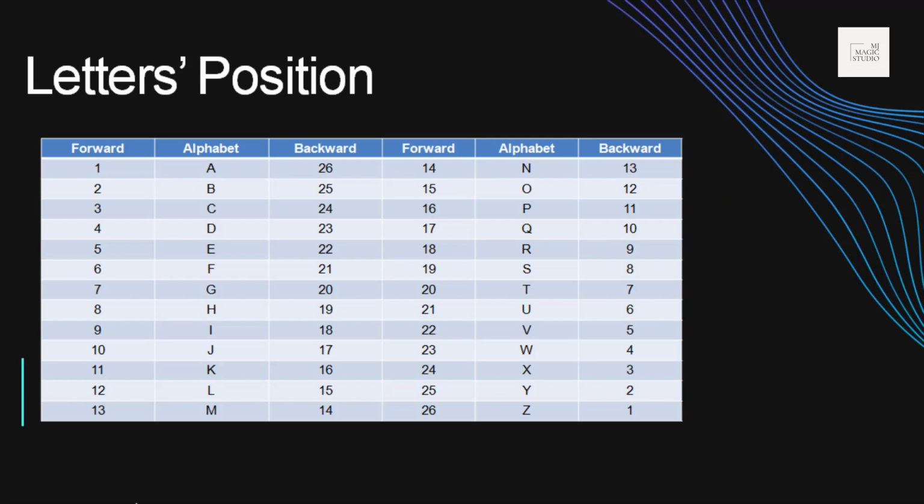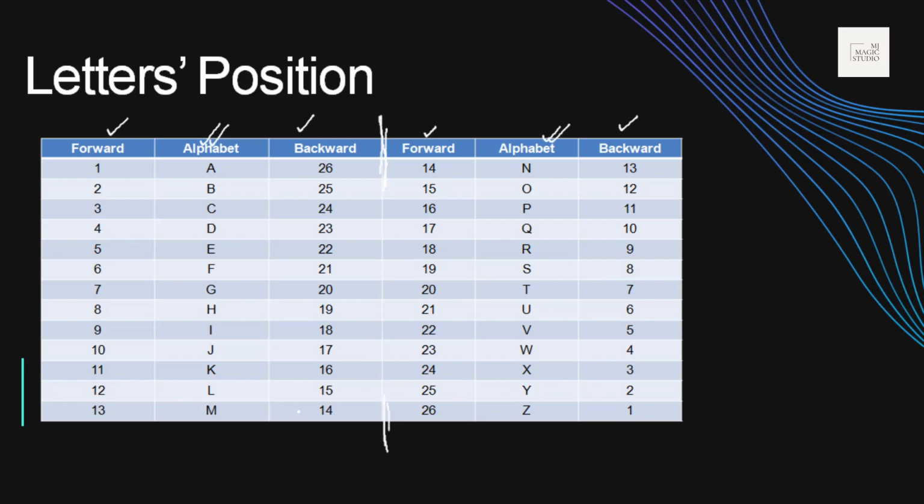So quickly, if you can pause the video and make a note of this, a two-part bifurcation is there in this particular table. This is forward number and backward number for alphabets. We have got 26 alphabets in the English language, we know that. So if we start from 1 to 13, it would be A to M, and similarly it would be 26 to 14, half. Okay, so pause the video and try to make a note, and remember it.